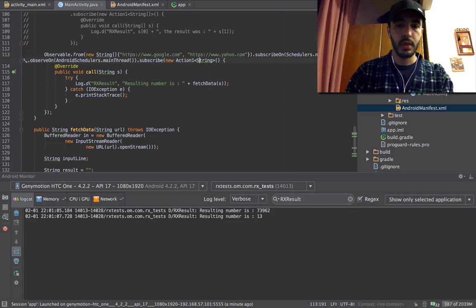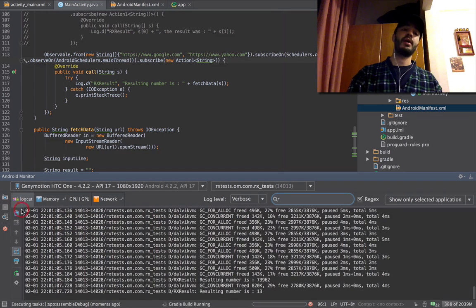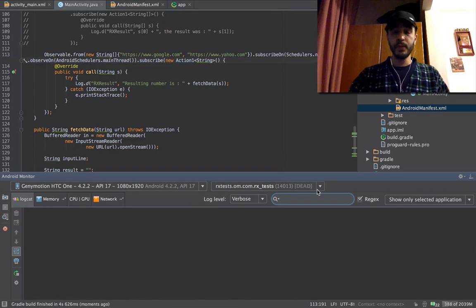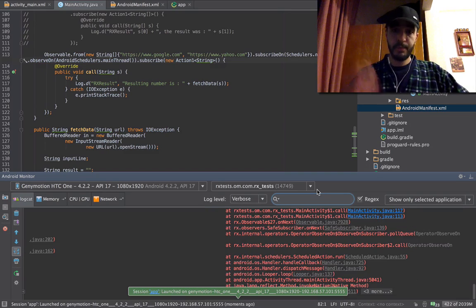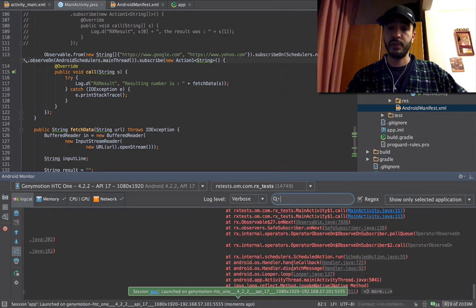All working? Yes, okay. I'm gonna remove this filter because an exception is gonna pop out now. There we go. Network on main thread exception. And we said, obviously, to run this guy on a new thread.